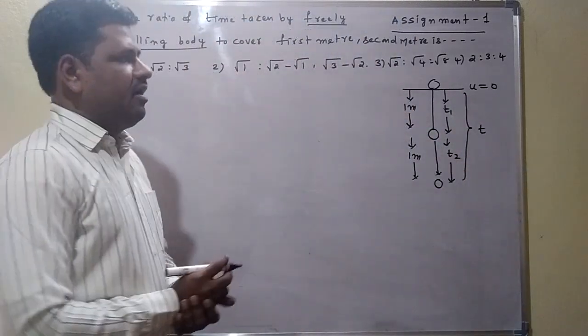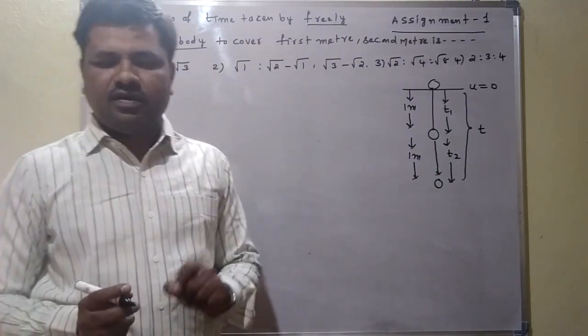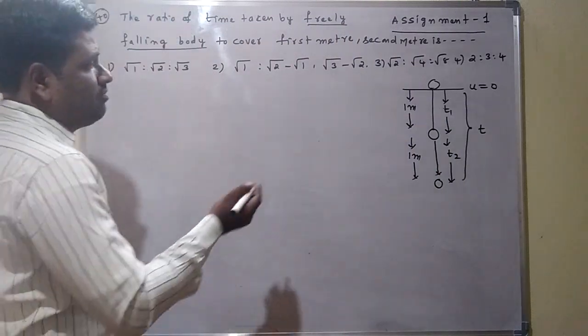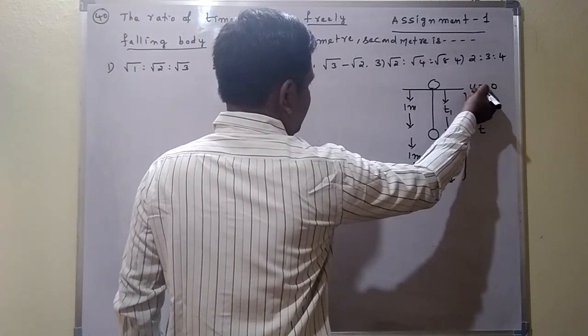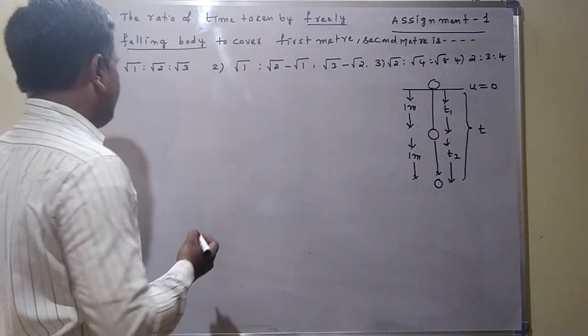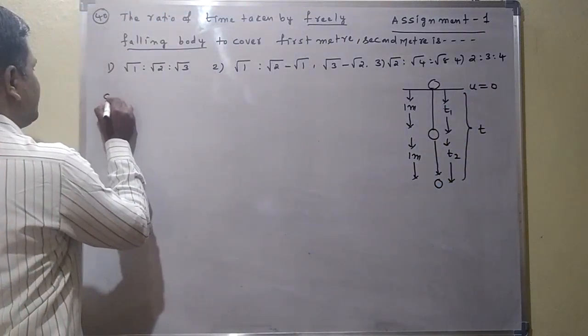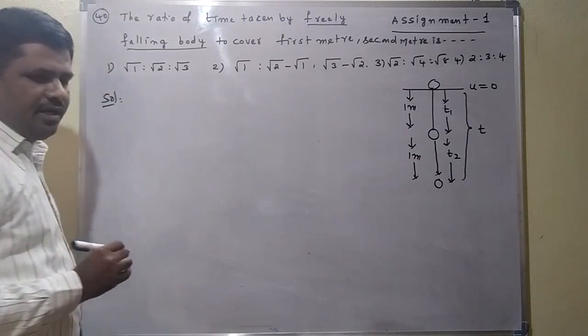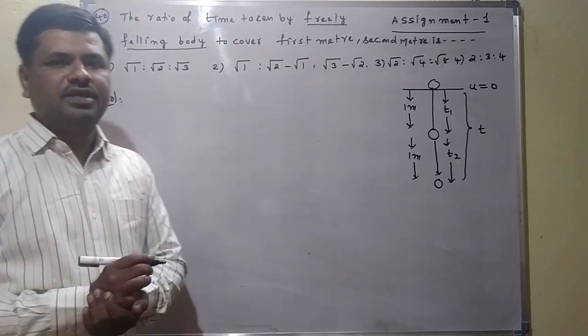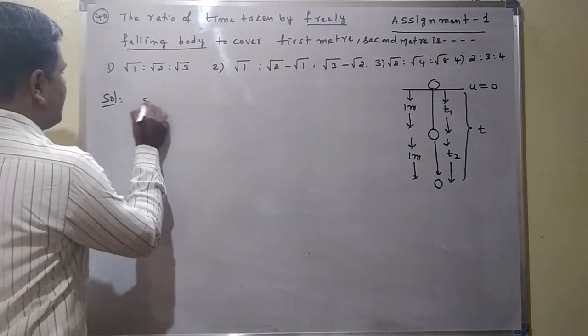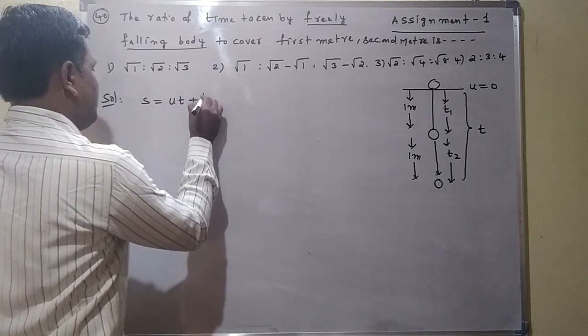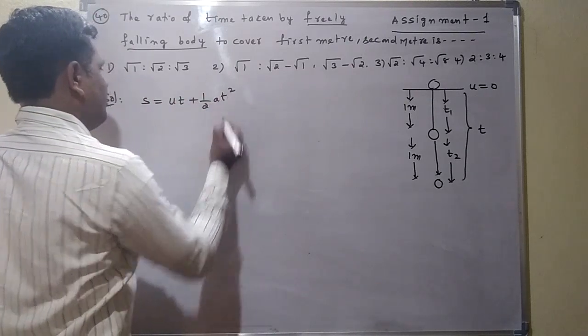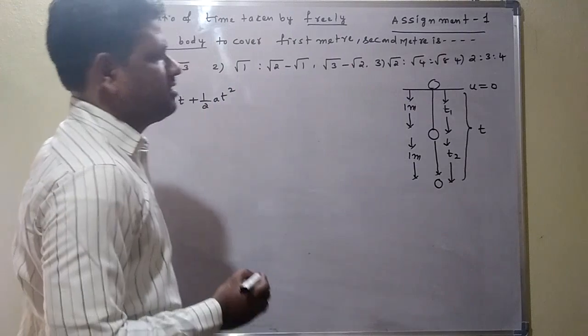Okay. Here first I want to find T1. How to find T1 here? Distance we know, initial velocity is 0, time we want. Which kinematic equation do we apply here? The second kinematic equation, S is equal to ut plus half at square. Here distance is 1 meter, S is equal to 1 meter.